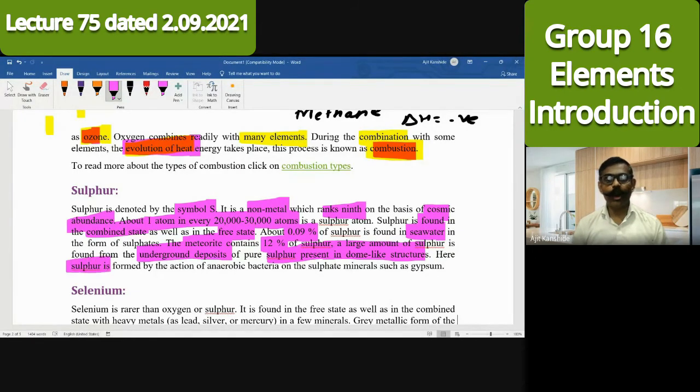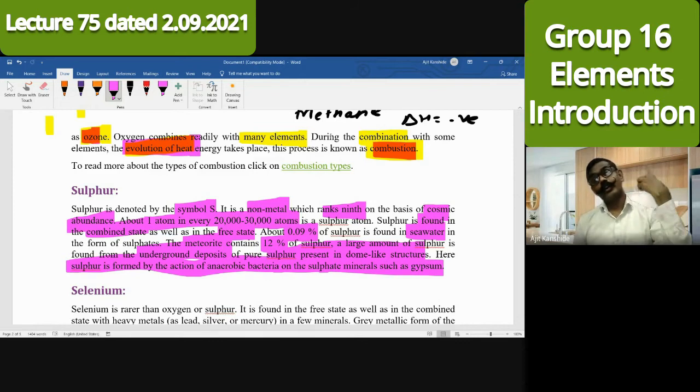Here sulfur is formed by the action of anaerobic bacteria on the sulfate minerals such as gypsum. It means how naturally it occurs in nature: anaerobic bacteria are there, and they convert the sulfate minerals, like carbonates, chlorides, likewise sulfate minerals. So those sulfate salts are converted to sulfur. Nature's gift. From that combined product we are getting what? The sulfur. The majority remains in the pure form. It is the information about the sulfur.